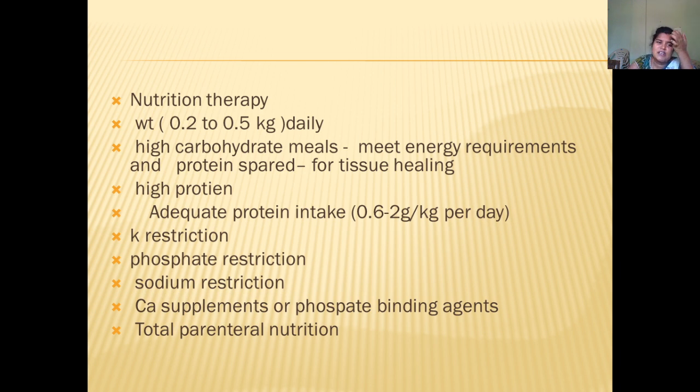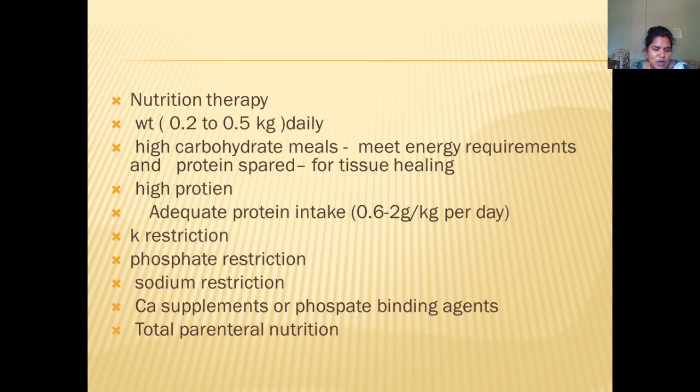Then some nutritional therapy. In the nutritional therapy, we have to check weight daily. They will be decreasing 0.2 to 0.5 kg per day, so we have to check for that. A high carbohydrate meal can be advised, not only for meeting the energy needs, but also so that the protein will be spared. This protein can help us in tissue healing. And then a high protein diet is also advised. Adequate protein intake can be 0.6 to 2 grams per kg per day. So per day protein intake should be this much.